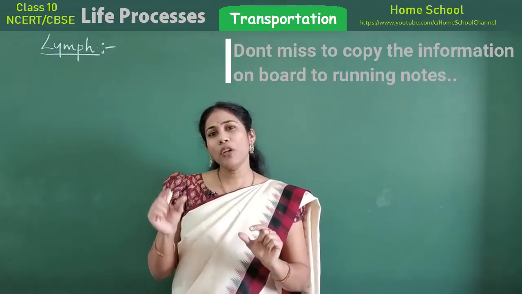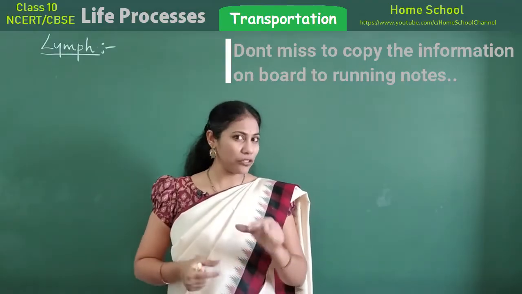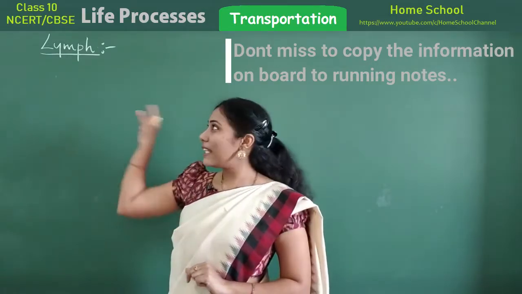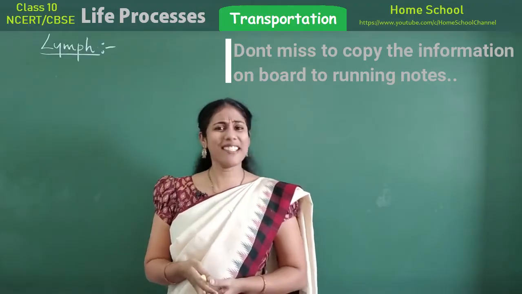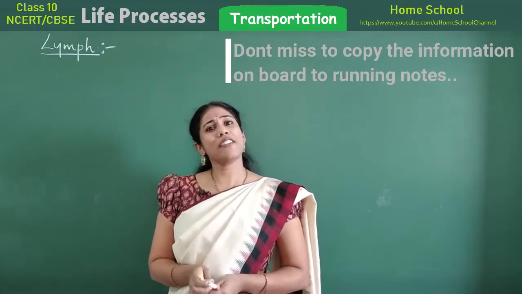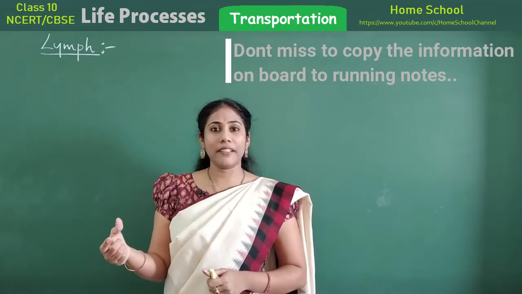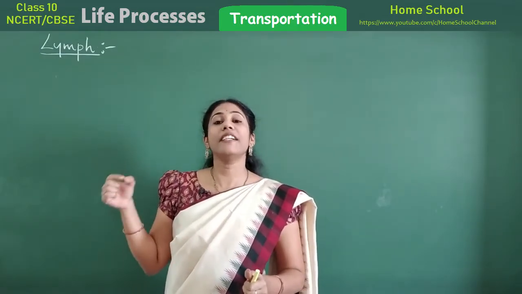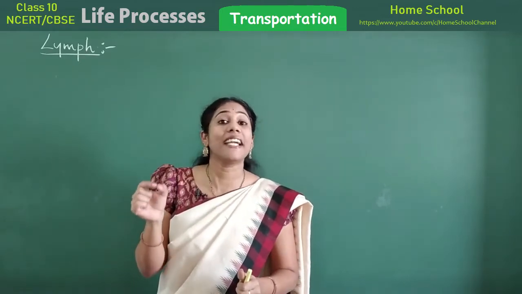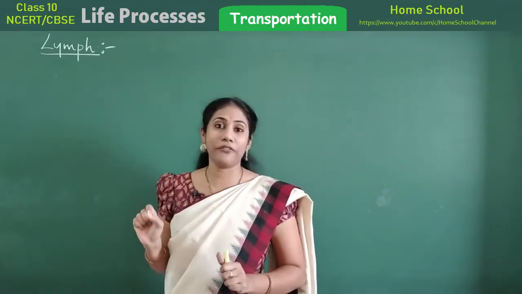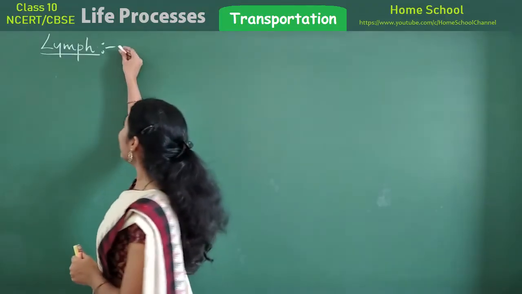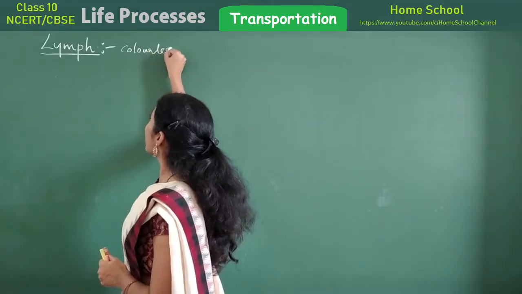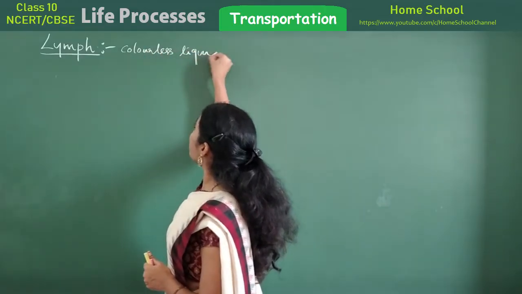And one more small part is left out in the transportation of human beings. So that is about the lymph. So what is this lymph? Lymph is also just like blood, but it is not blood. It is a colorless liquid tissue that is present inside a body. It's called lymph. So what I can write here is lymph is nothing but colorless liquid tissue.